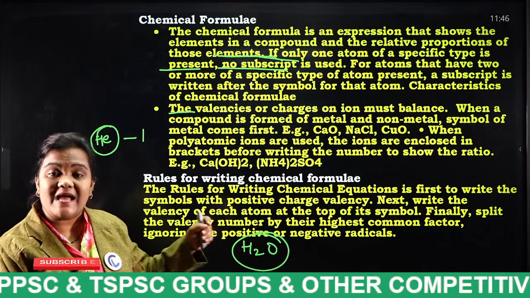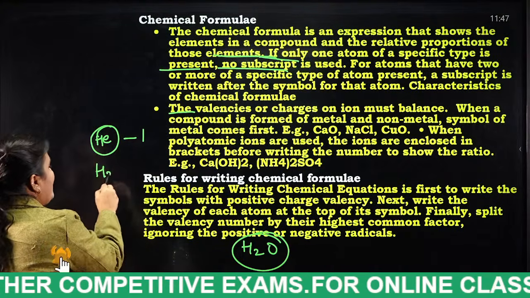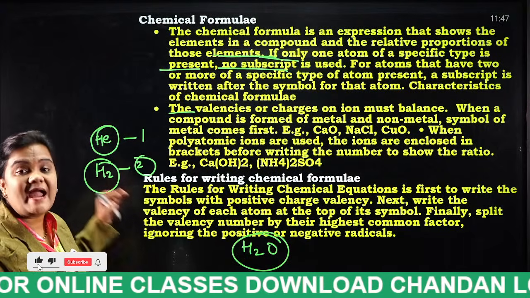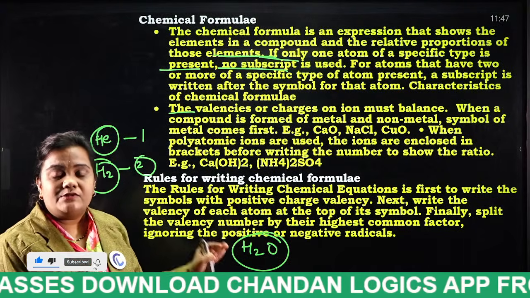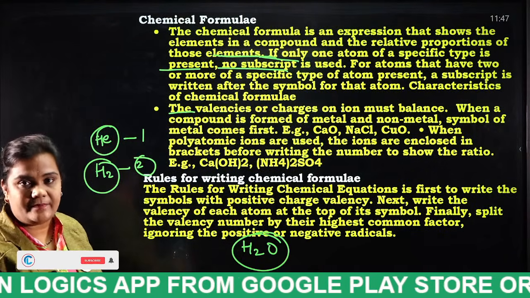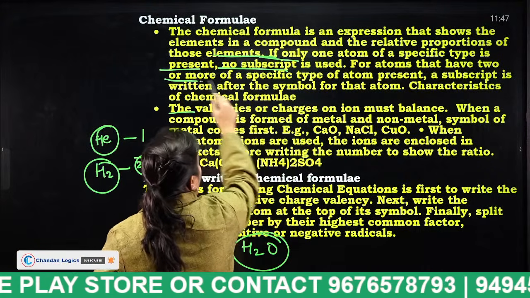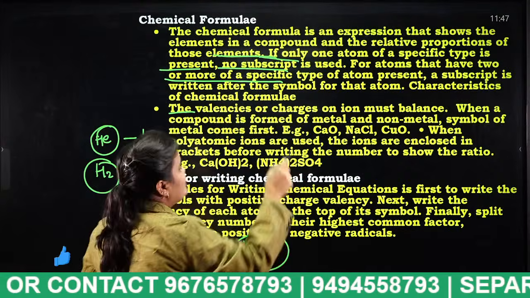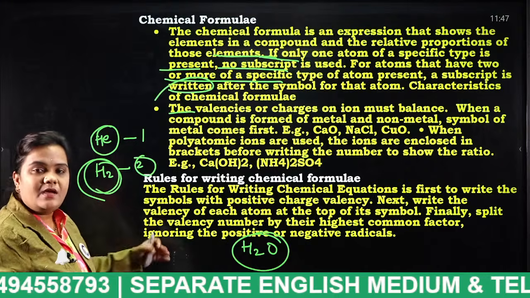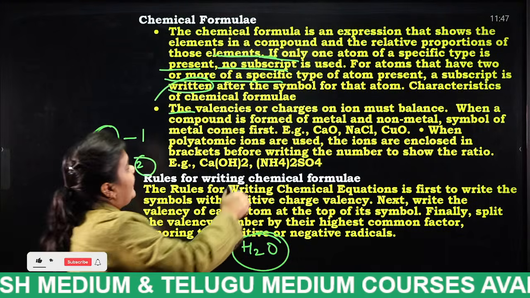Okay, but for example hydrogen, why is hydrogen written as H2? Because its atomicity is 2. The number of atoms present in this hydrogen is 2. For that purpose, the subscript is required for this hydrogen atom. In a similar way, for atoms that have 2 or more of a specific type of atom present, a subscript is written. For example, as I discussed with you, the hydrogen molecule.